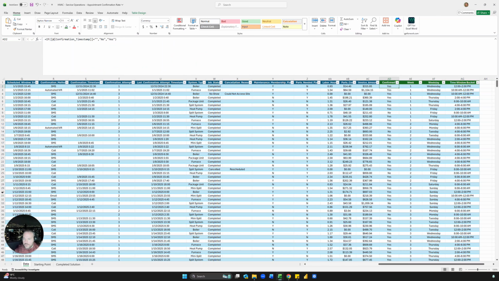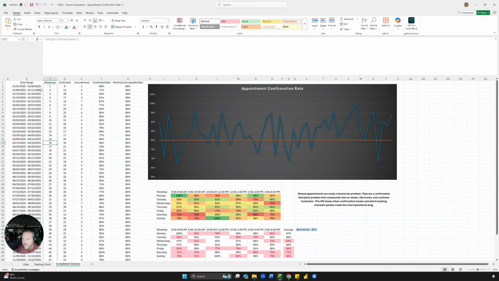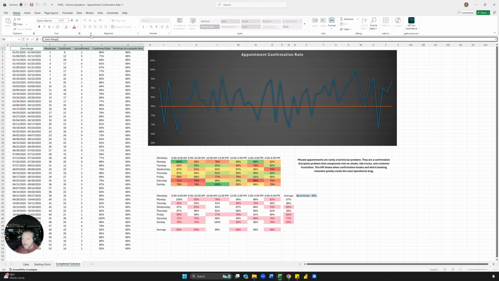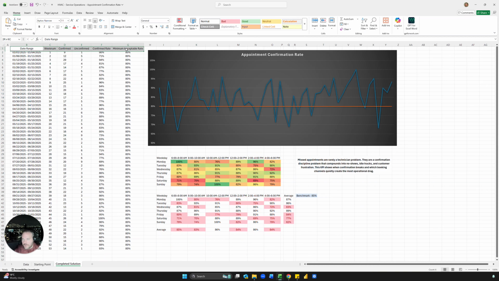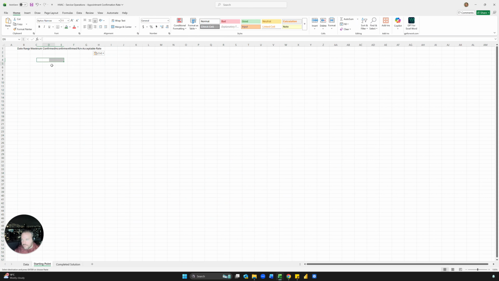Okay, so now we have all the formulas. What we need to do now is create this here. And so what I'll do is I'll just copy this. Let me pull this up a little bit. So I'll just copy this and put this over here in cell B1 as the starting point. I mean, you can type it in, and if you want this file, there's a download link underneath this video, or above, I guess, depending on where it's posted.